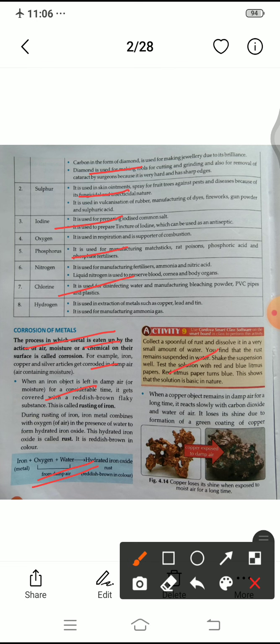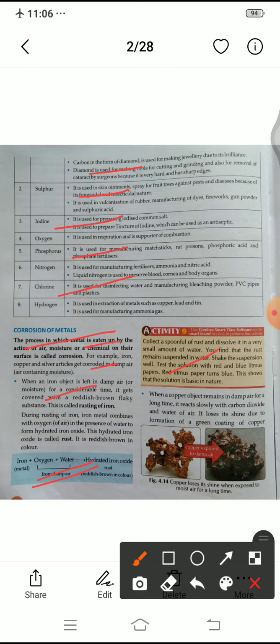Shaking means when you move it a little with the help of your hand, then you will see here a suspension, totally mixed into the water. Shake the suspension well. Test the solution with red and blue litmus paper. After some time you will check what the nature of this is, because you know this is a metal, and the nature of the metal is basic.